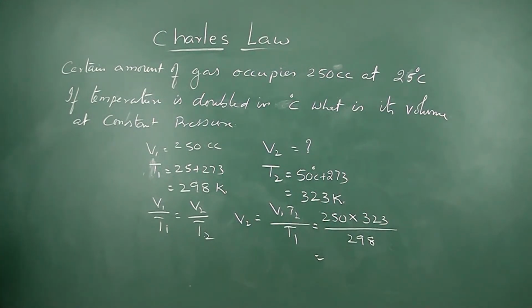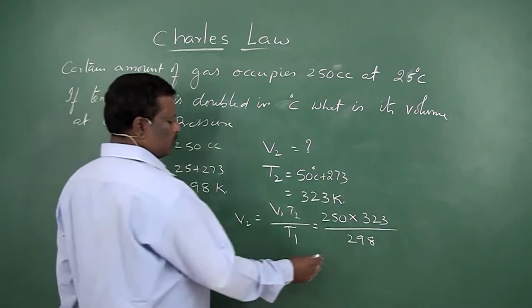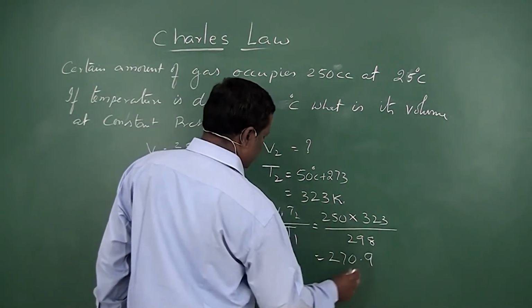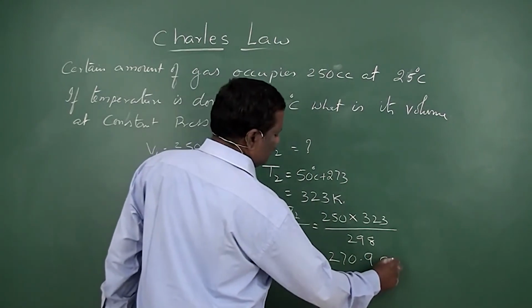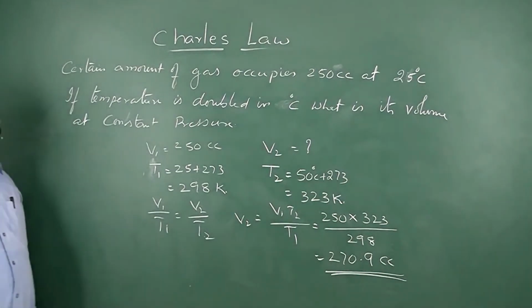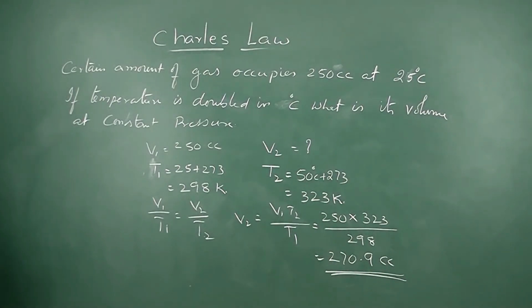On simplification, it will be equal to 270.9 cc. 270.9 cc is approximately 271 cc.